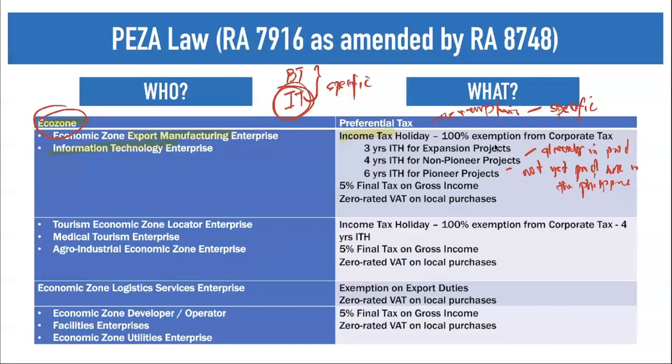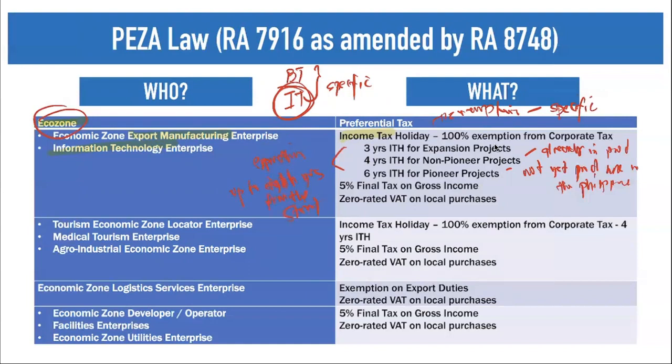Now the question is, is the 6, 4, and 3 year income tax holiday fixed? Actually, no. Actually, no. Upon expiration, you can extend up to 8 years from the start of operation.